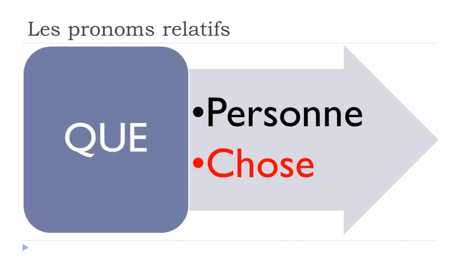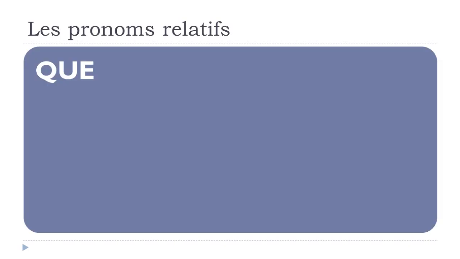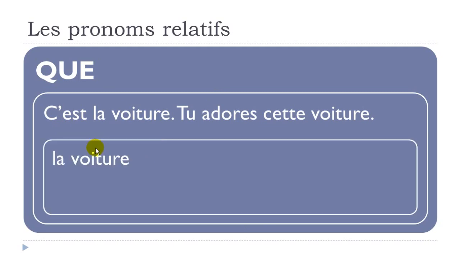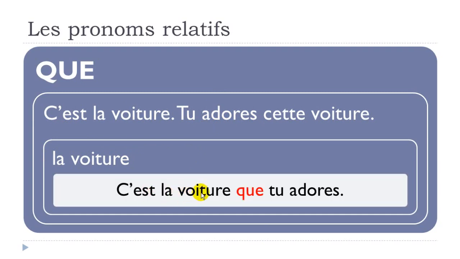So let's see now with une chose, a thing, okay? C'est la voiture, tu adores cette voiture. Okay, and then obviously we don't want to repeat la voiture, okay? Adorer, tu adores, tu adores cette voiture. C'est la voiture que tu adores. All right, so same concept. You first put que here, then subject verb.